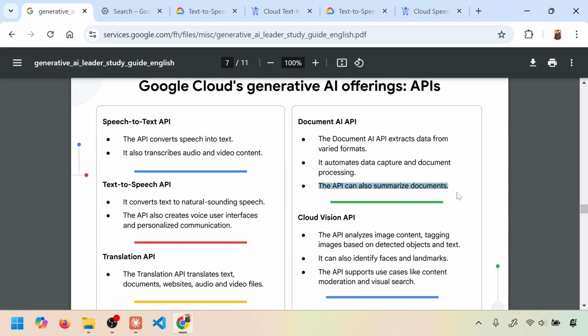The API can also summarize documents. These days, a well-written AI application can do pretty much anything a human can do with a document. Analyzing the document, analyzing the credit risk from multiple documents, analyzing a case history like a lawyer. All those kinds of things can be done using APIs like this.